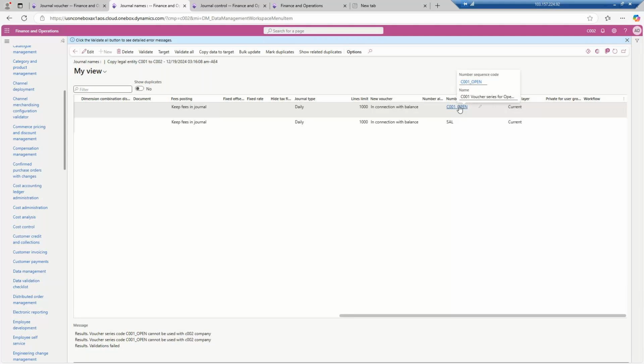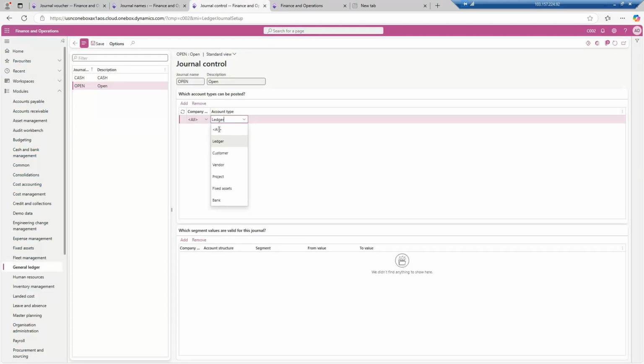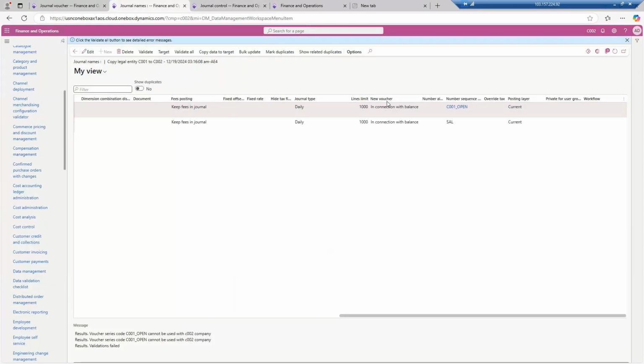So what we can do is simply go to the C002 legal entity. I was actually on this particular topic, so let me first complete that copy. In the C002 legal entity, I will create my own number sequence also.